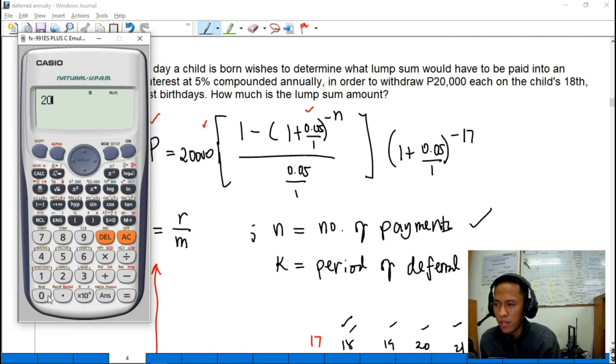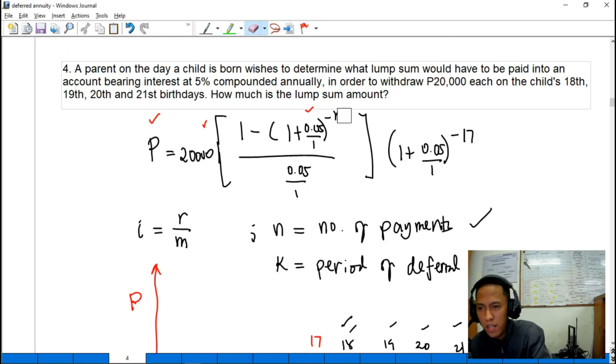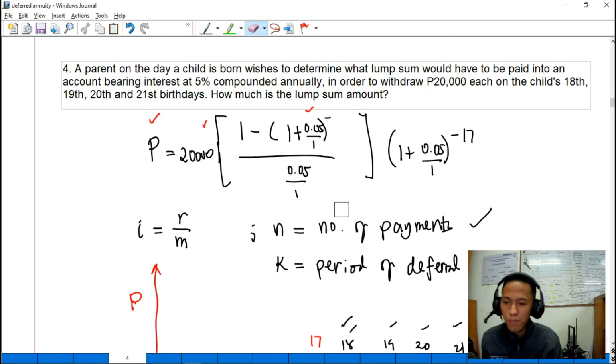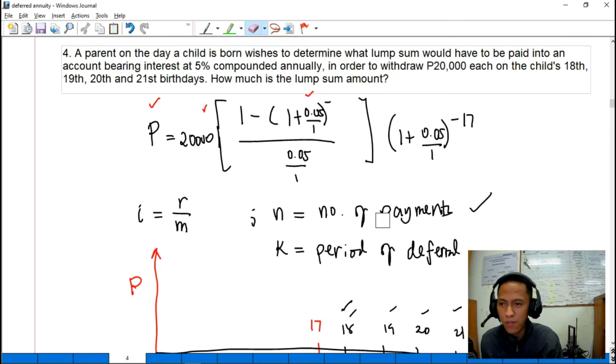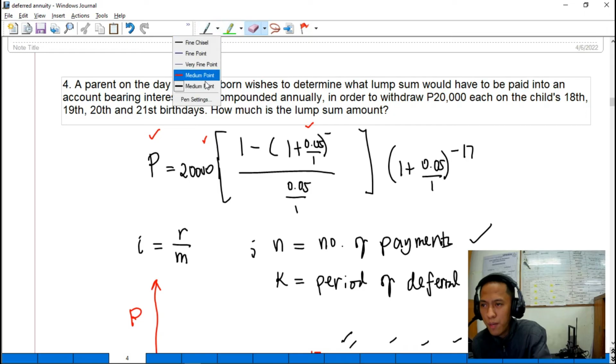So 20,000 times, parenthesis, 1 minus 1 plus 0.05 raised to negative n. Nakaligtaan natin ilagay si n. So yung n natin, number of payments, is 4 payments.